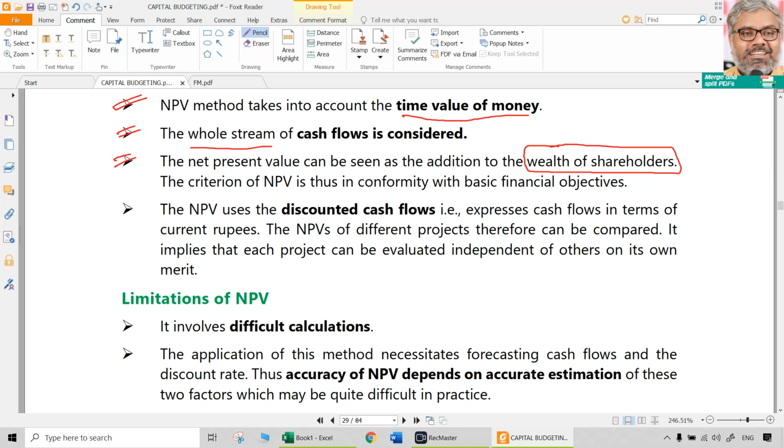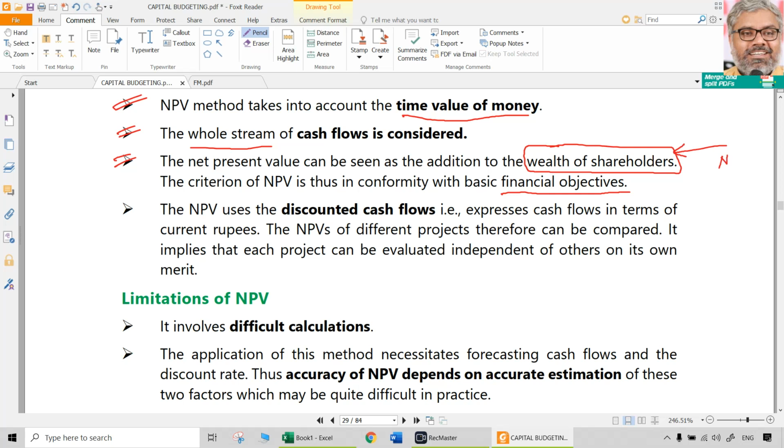So certainly the wealth of shareholders is going to be enhanced when the net present value of the projects which a company undertakes is positive. And naturally, if you remember the original objective of financial management in the beginning chapter, when we discussed the basic concepts, that was maximizing the wealth of shareholders.